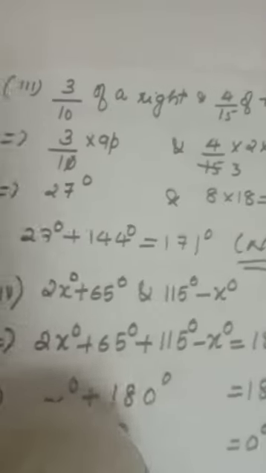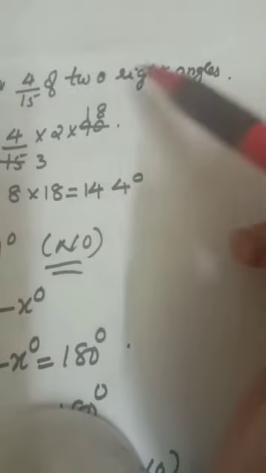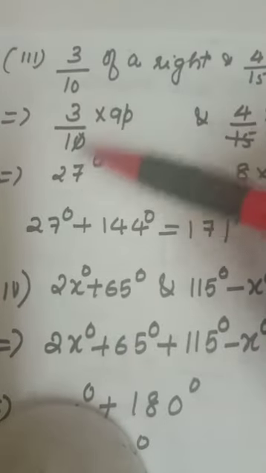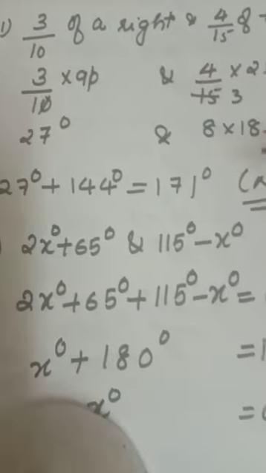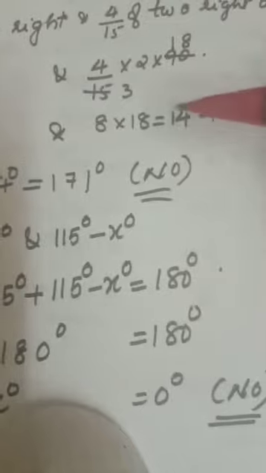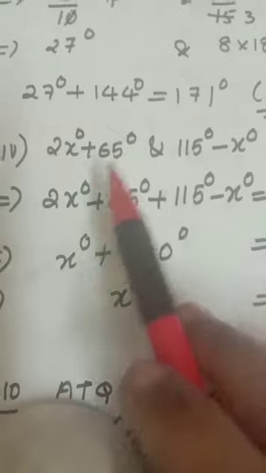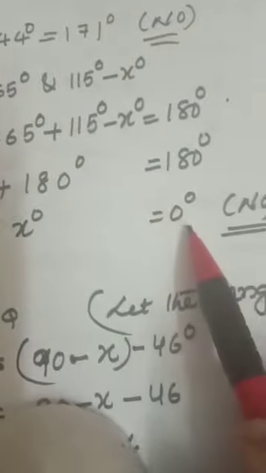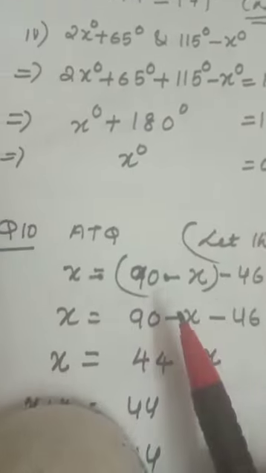Clear? 3 by 10 of a right angle and 4 by 15 of 2 right angles. 2 right angles will be 2 into 90. Cut it, you will get 144 degree. Here you will get 90 degree, multiply 9 3s are 27, 0 and 0 cut out. Okay. Add it, 27 plus 144, you are getting 171. It is not a supplementary angle. Like that, this also you add it. This is also not a supplementary angle.